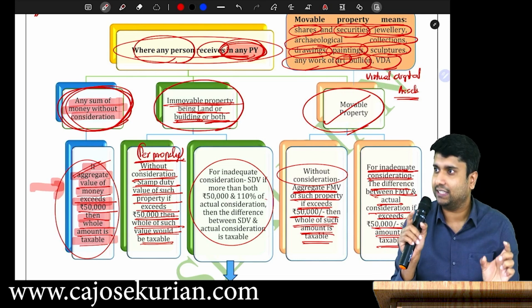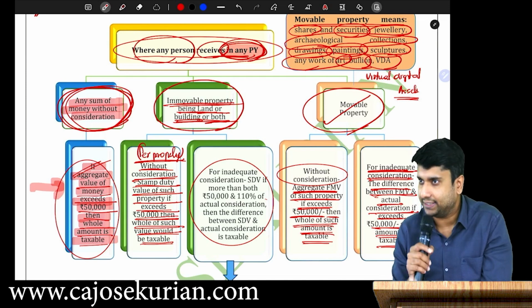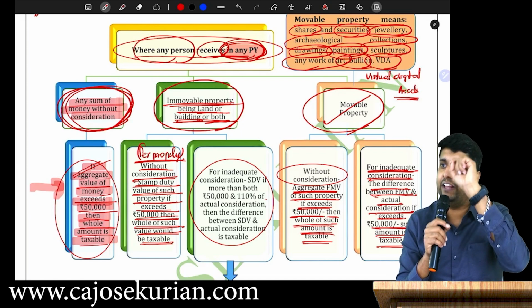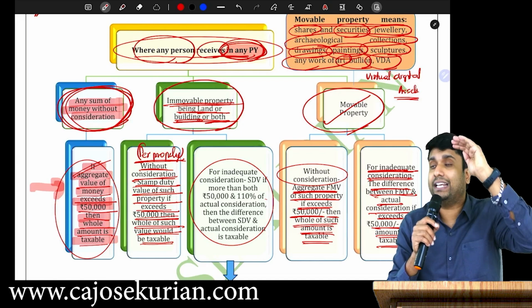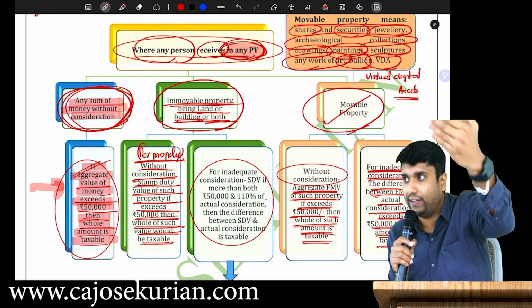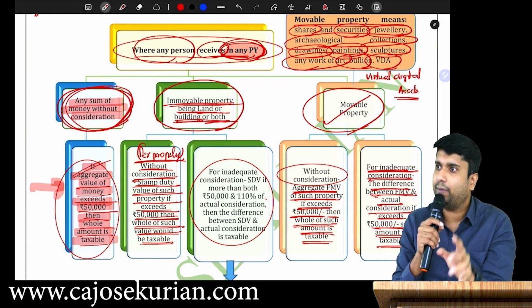Number 2, immovable property being land or building or both. 2 possibilities are there for immovable property, either without consideration or for inadequate consideration. If without consideration, then you need to check only one thing, whether the stamp duty value exceeds 50,000. If yes, fully taxable. Full stamp duty value shall be taxable.